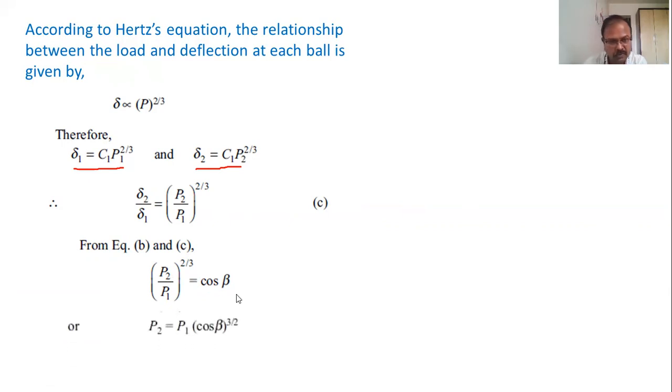So we can have this equation. If we take 2 by 3 on this side, it will become 3 by 2. We will multiply P1 with this term. So we'll get the equation of P2 as P1 into cos of beta raised to 3 by 2. For P3, we will get P3 is equal to P1 into cos of twice beta raised to 3 by 2.